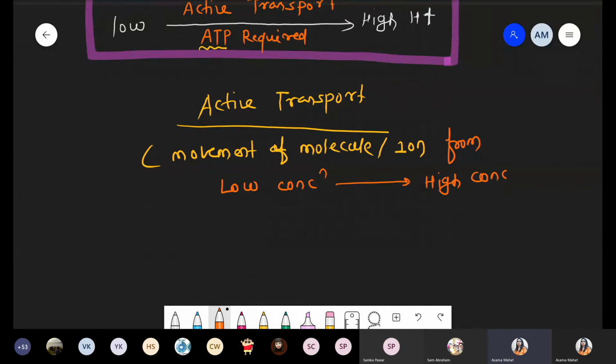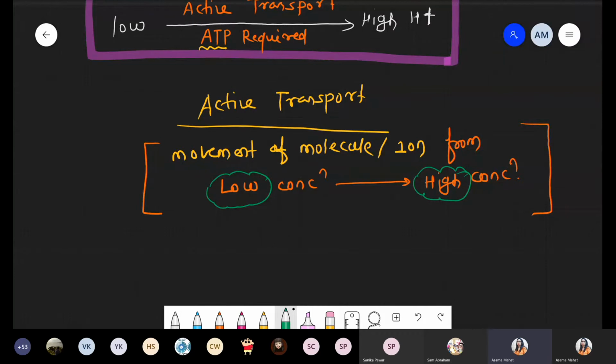It is against thermodynamics, because according to thermodynamics any molecule can move freely, but now we are talking about movement against the concentration gradient. Normally movement of molecules occurs from high to low, but now we discuss movement of a molecule or ion from low concentration to high concentration. Such a condition is not possible by itself, right?